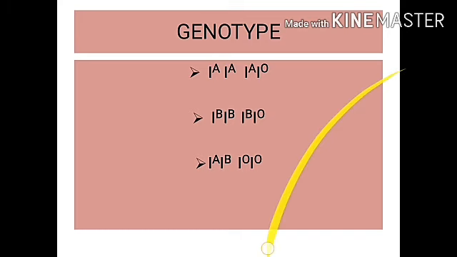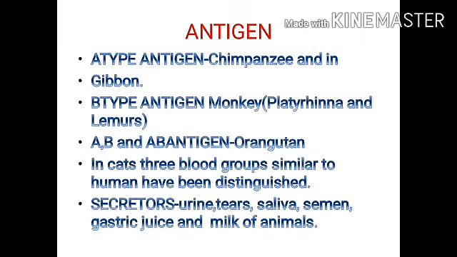Now coming to the antigen. What is antigen? Antigen is a foreign body or foreign protein. A-type antigen, which represents the A-type blood group in humans, is observed in chimpanzee and in gibbon.